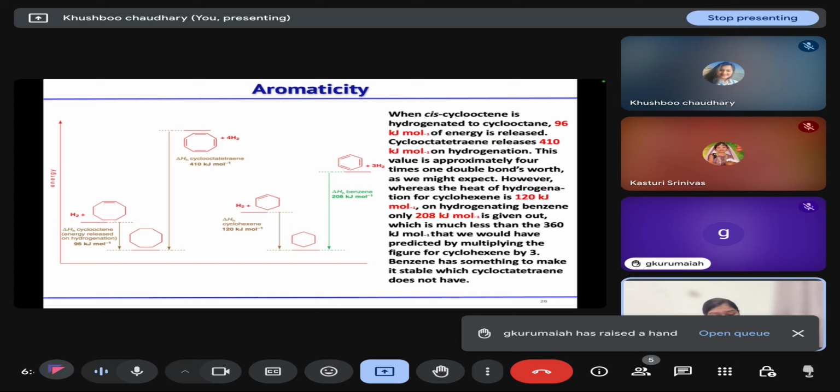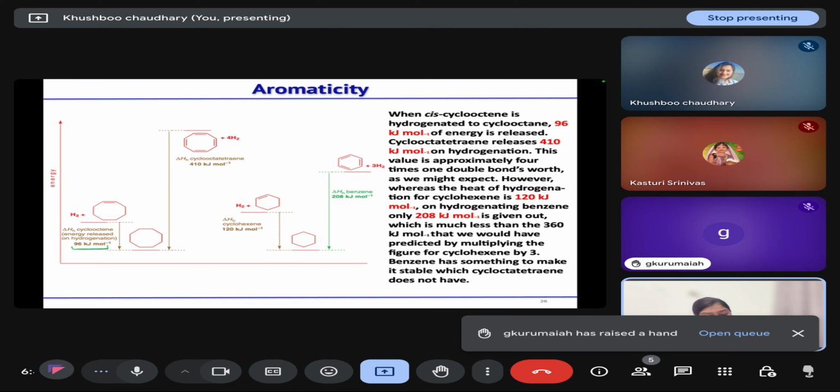If we want to compare the heat of hydrogenation for cyclooctene and cyclooctatetraene, what we observe is that the energy released on hydrogenation of cyclooctene is 96 kilojoules per mole.